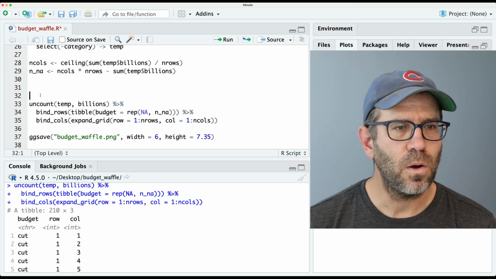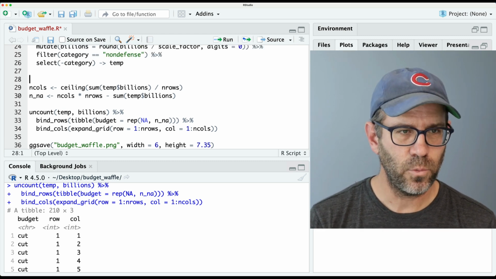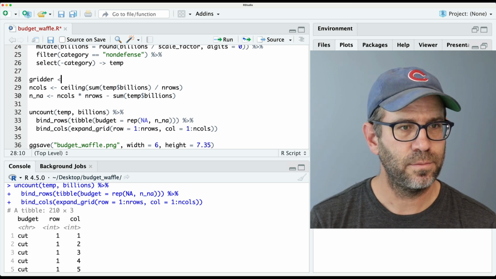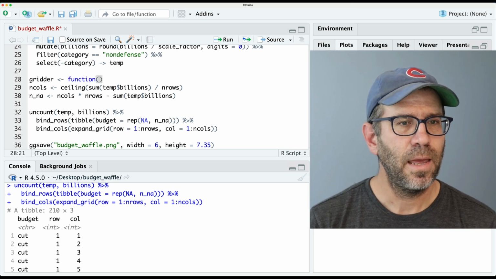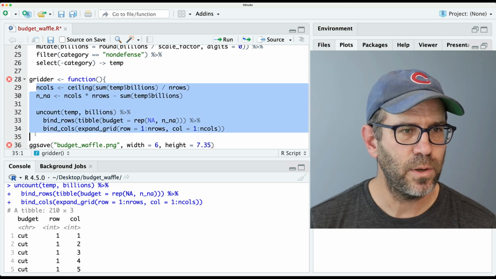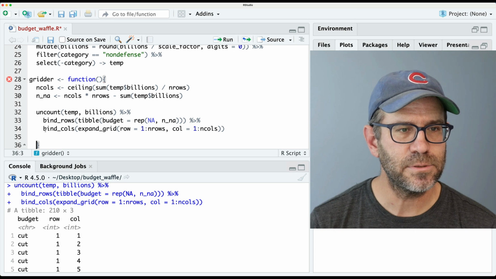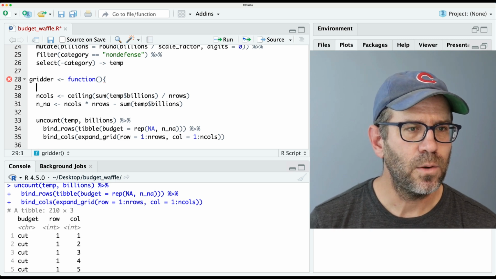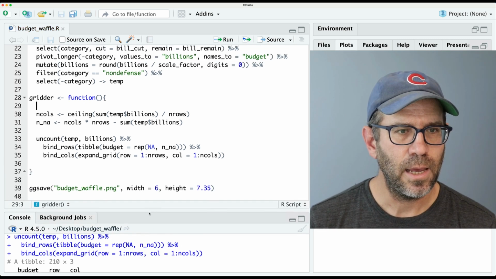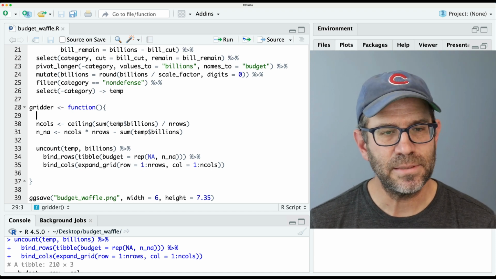Okay. So all of this, though, I think belongs in a function. What do you think? So I'm going to call this gritter as a function, and we'll go ahead and define the body of the function, and let's tab that over. Let's get some space in here, and we're going to need to put in some arguments, right? And so temp is the data.